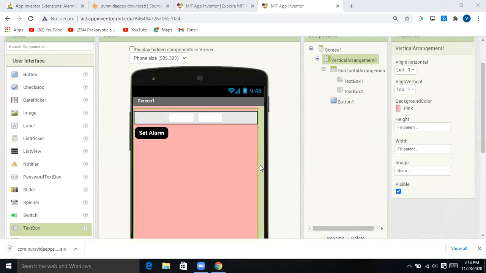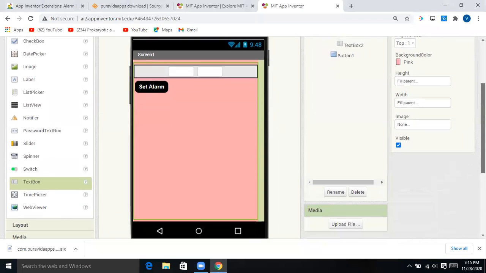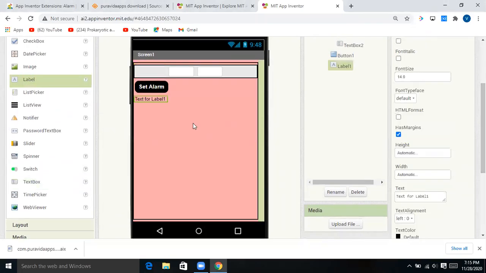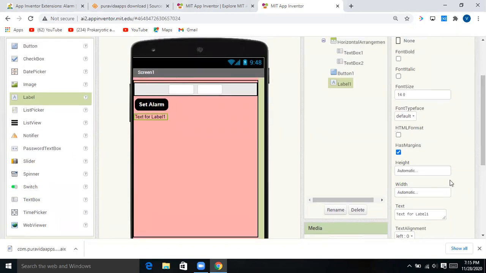And now, if you want to decorate your app more, then you can take a label here. In the label you can change its font size to at least 20, like this, and make it font bold like this.